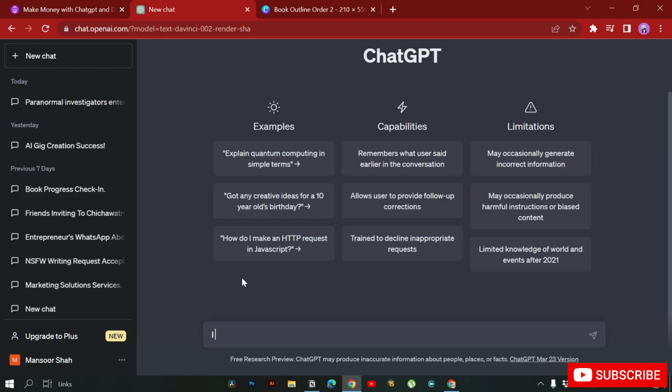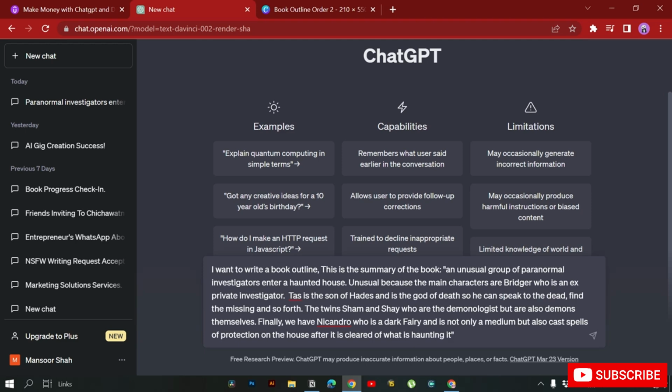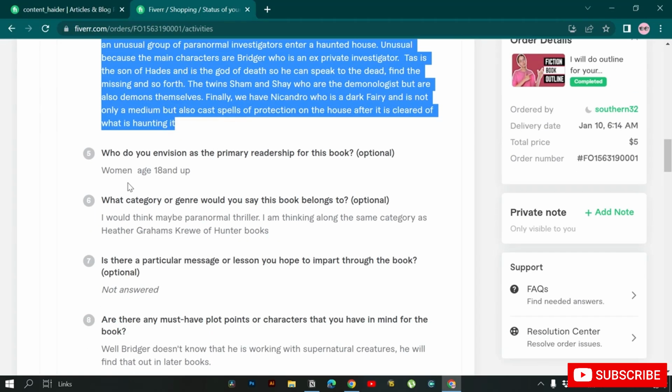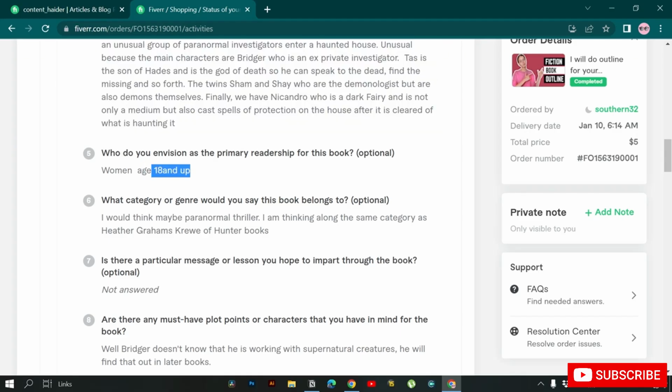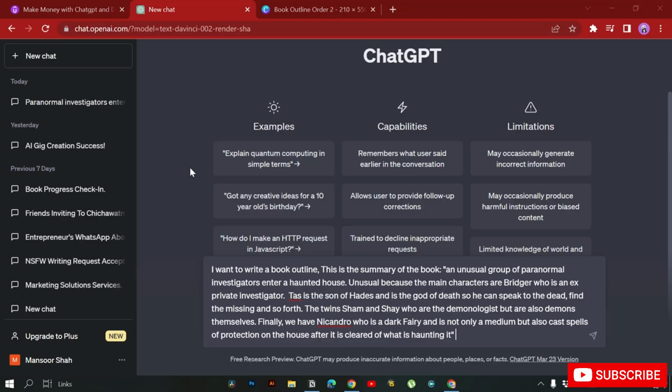I want to write a book outline. Okay, this is the summary of the book. I'm going to provide the summary. Go here, and women above age 18 are the primary readership of the book.